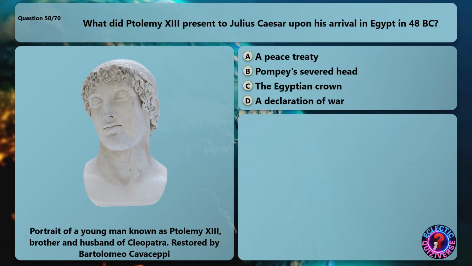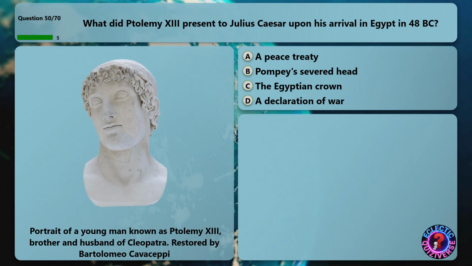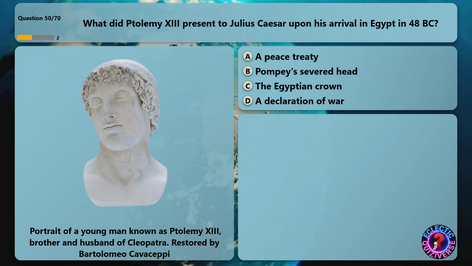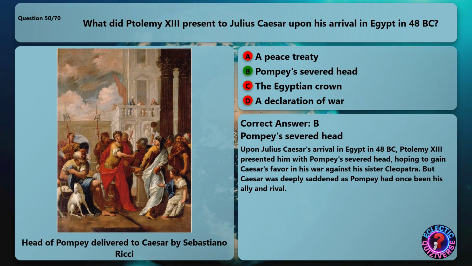What did Ptolemy XIII present to Julius Caesar upon his arrival in Egypt in 48 BC? The correct answer is Pompey's severed head. Upon Julius Caesar's arrival in Egypt in 48 BC, Ptolemy XIII presented him with Pompey's severed head, hoping to gain Caesar's favor in his war against his sister Cleopatra. But Caesar was deeply saddened as Pompey had once been his ally and rival.